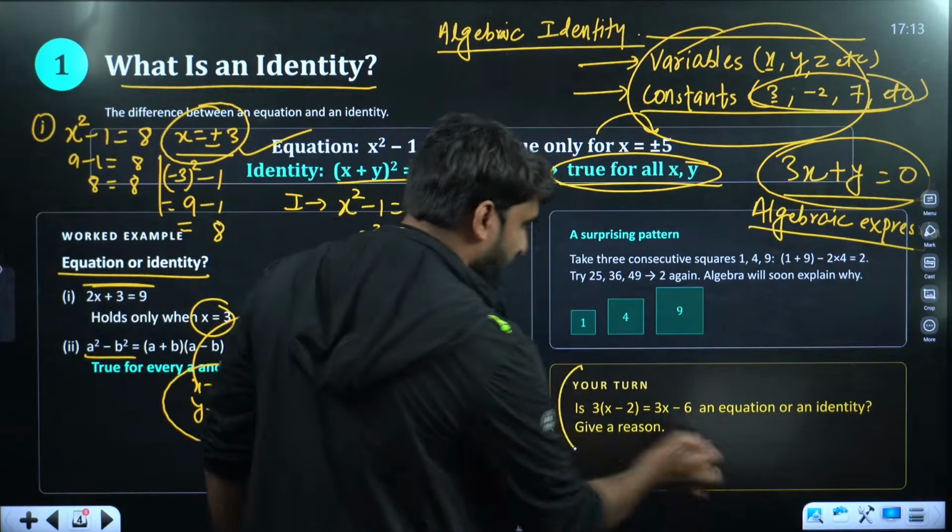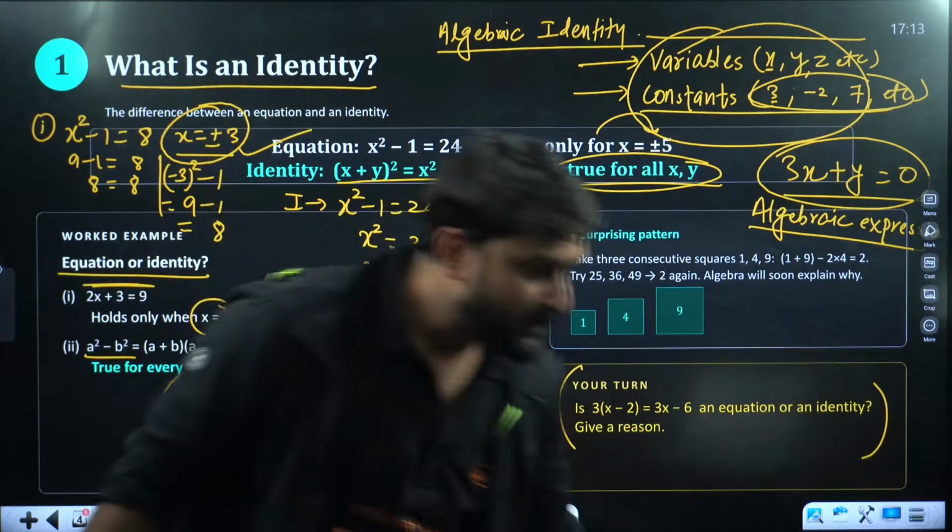So this is your homework. Take a screenshot, everyone.